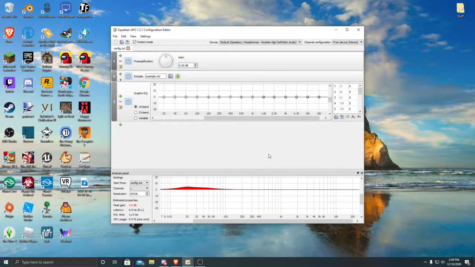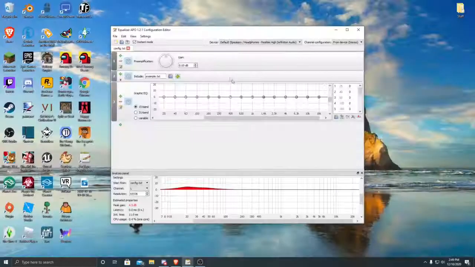So basically this works for Discord, any type of program like Skype, anything. But this thing only actually works for OBS, sadly. So you can see you can turn it up, turn it down, but that only works for OBS. This works for any program: Skype, Discord, VRChat. You can see, I have it installed.